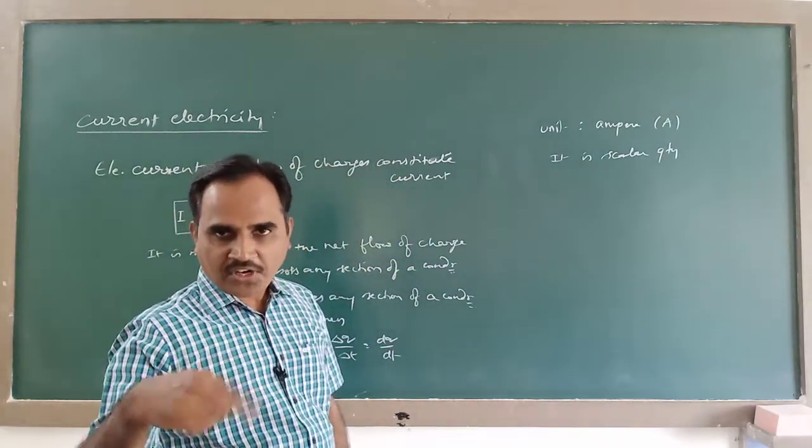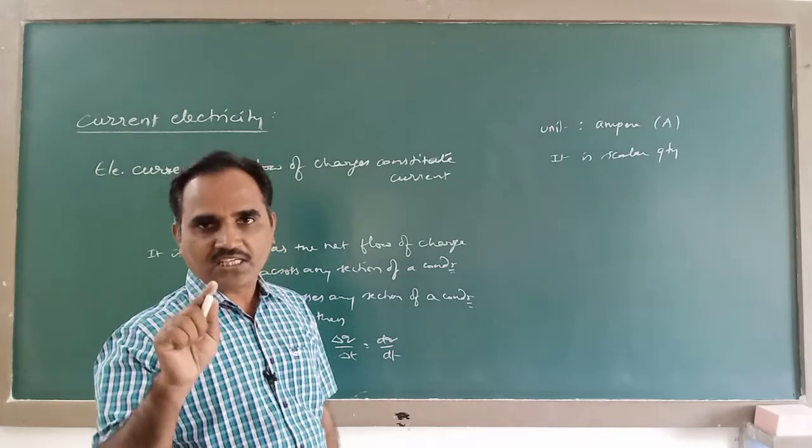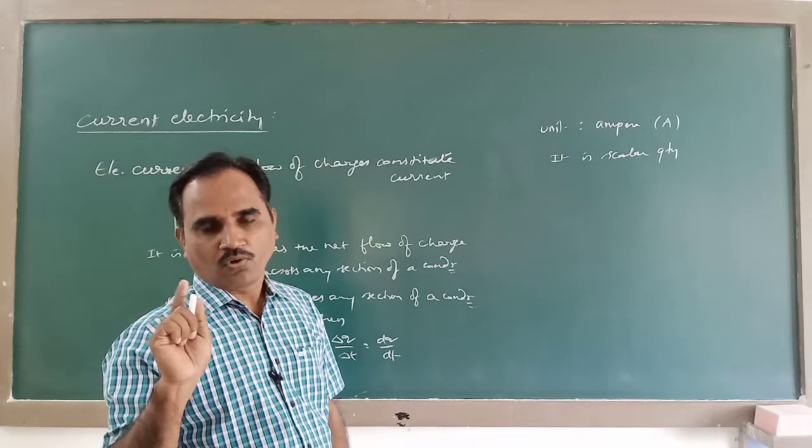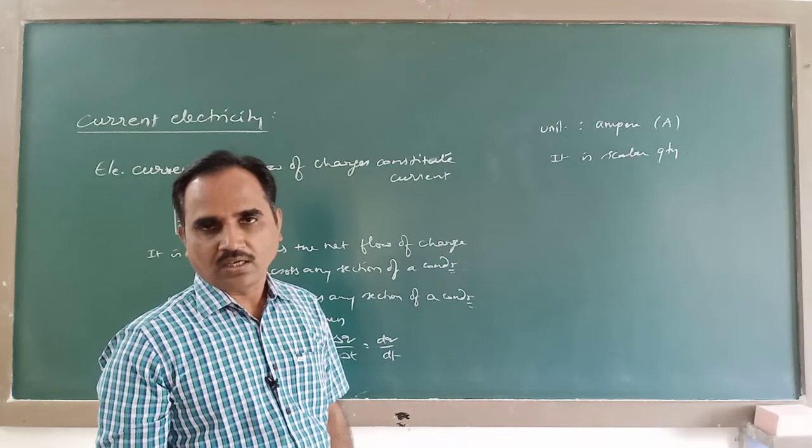But the conventional direction of current, in case of DC, we give direction for the current.